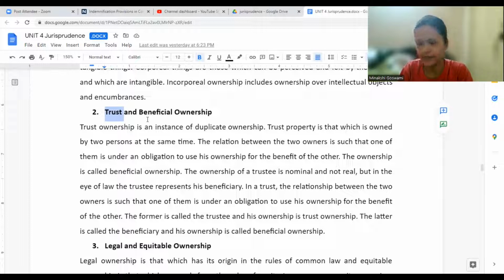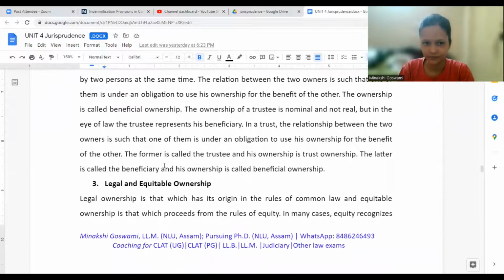Sometimes a child might be the owner of something, but the child might not be able to manage his own properties or belongings. There again, the guardian might be taking care of the property on behalf of the child. The guardian would not be using the property, but will be taking care of it for the minor, right? So in that case, we can say the minor has beneficial ownership and the guardian has trust ownership.